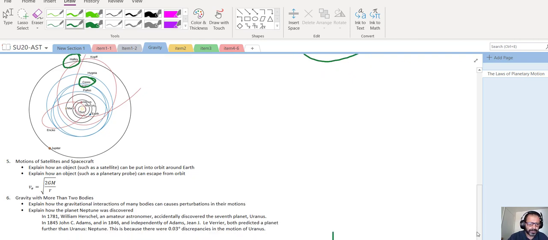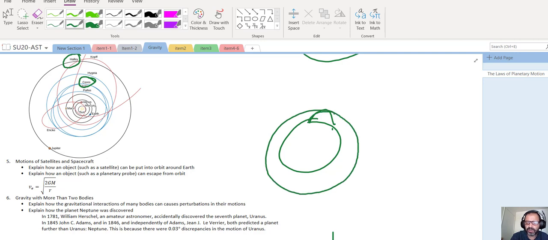Anyway, one of the things is when we launch an object on Earth, I can throw a rock right now. It's going to follow a parabolic path, and fall. But if I throw it fast enough, it's going to try to fall, but it's going to stay in orbit. So there is a velocity with which an object can escape the pull of the Earth, and that object will live forever. So this is called the escape velocity of an object.